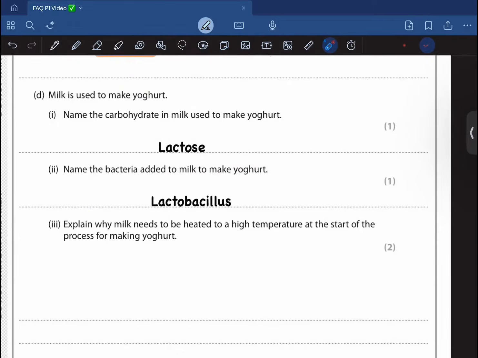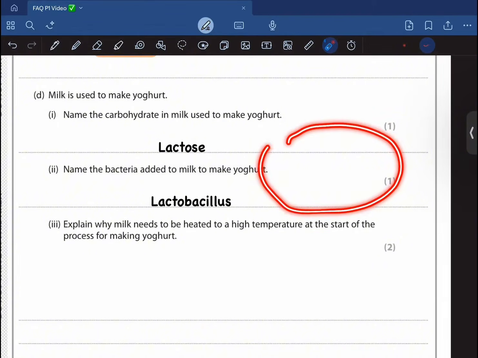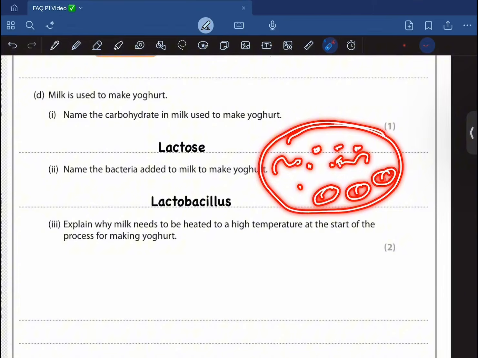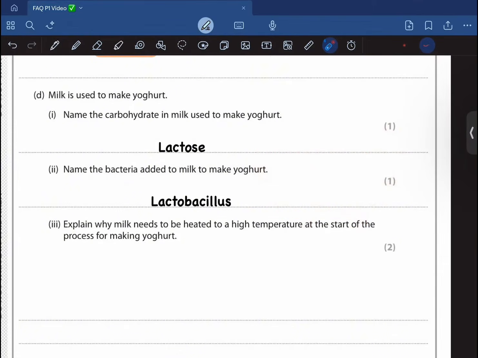Explain why the milk needs to be heated to a high temperature at the start of the process for making yogurt, right? So basically this is going to sterilize the milk and kill any organism. Suppose this is the milk, and these are the carbohydrates of the milk. Now this is going to sterilize the milk and kill any of the unwanted microorganisms such as this, right? Because if there's this microorganism and these are our Lactobacillus, then the Lactobacillus and these unwanted microorganisms are going to compete with one another for these carbohydrates, right? So to prevent this competition, we are using this heat.